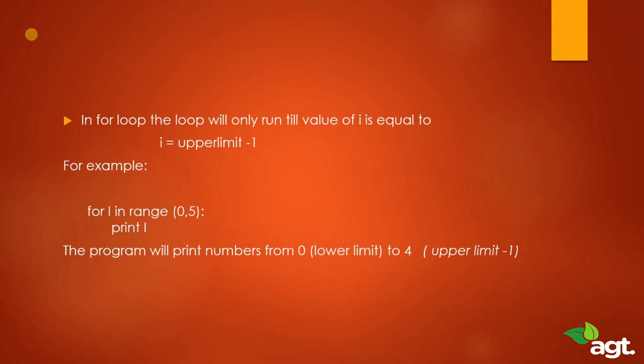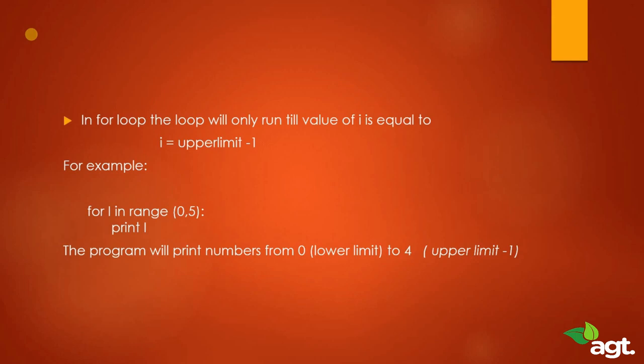We are going to get these 5 numbers printed onto our output screen by just entering these 2 lines of code. So value of i is going to range 0 to upper limit minus 1. In this case upper limit is 5. So the value of i will range from 0 to 4 and it will print each value of i.